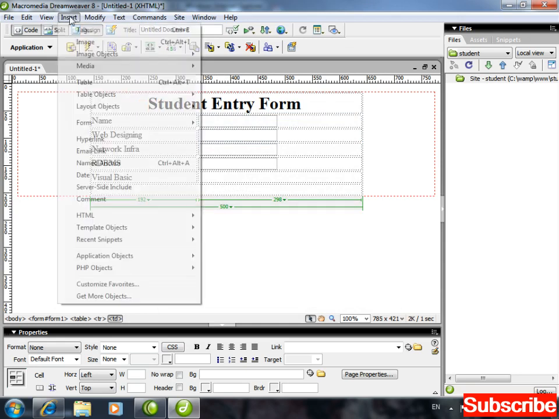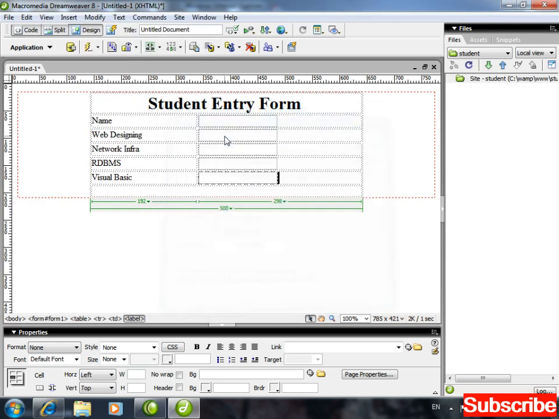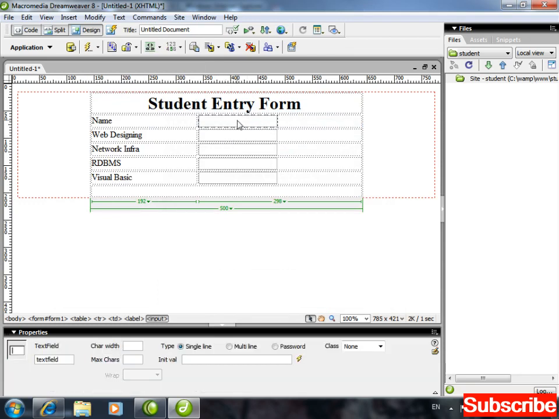And next one, Visual Basic, insert, form and text field. Okay, for name the text field is fine, but for web designing the text field is too big. Make its size smaller. Here I'm writing 10, and this one as well 10.